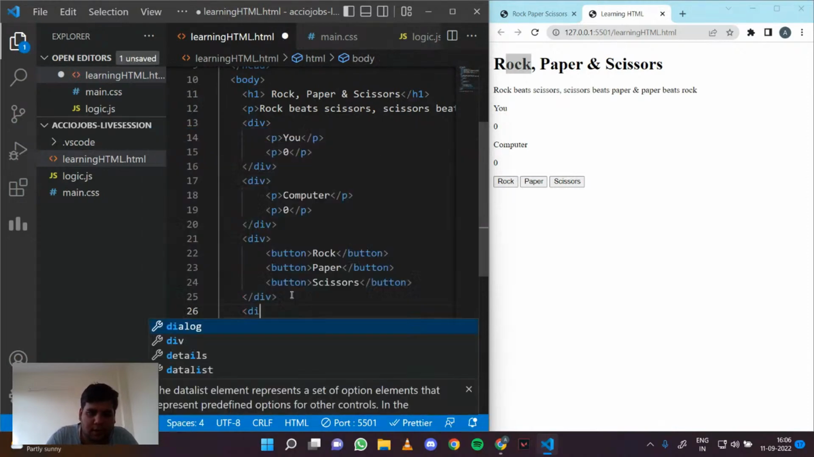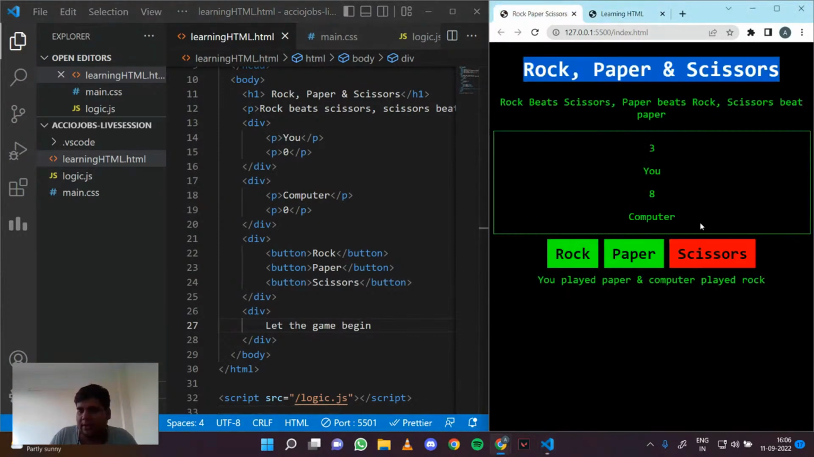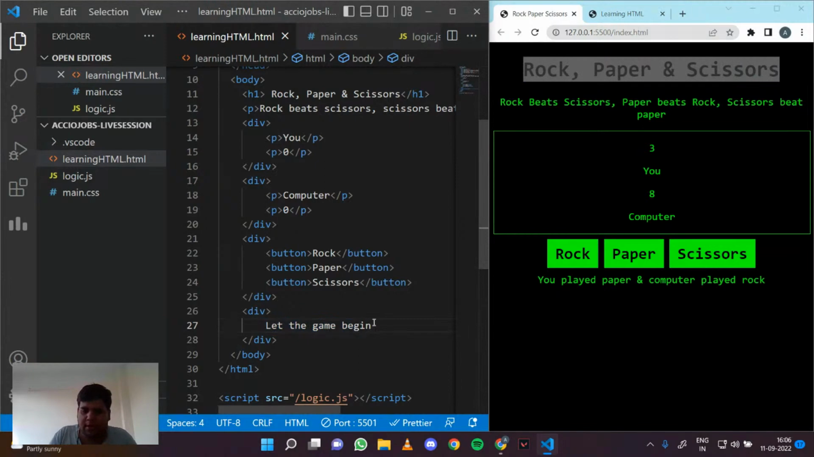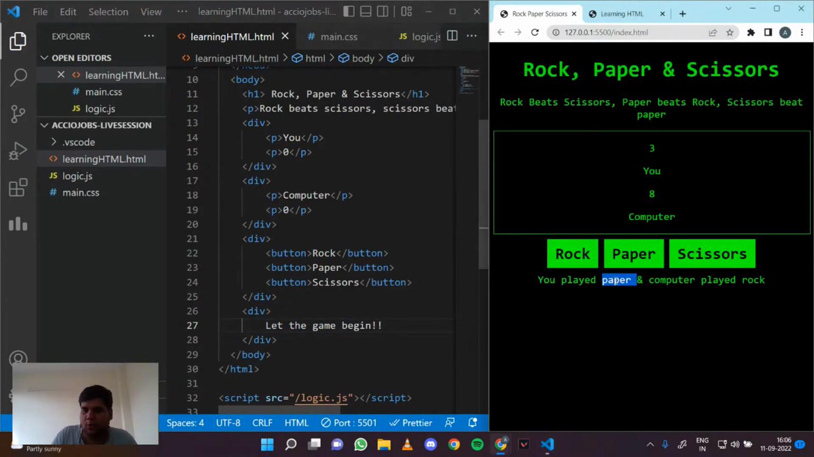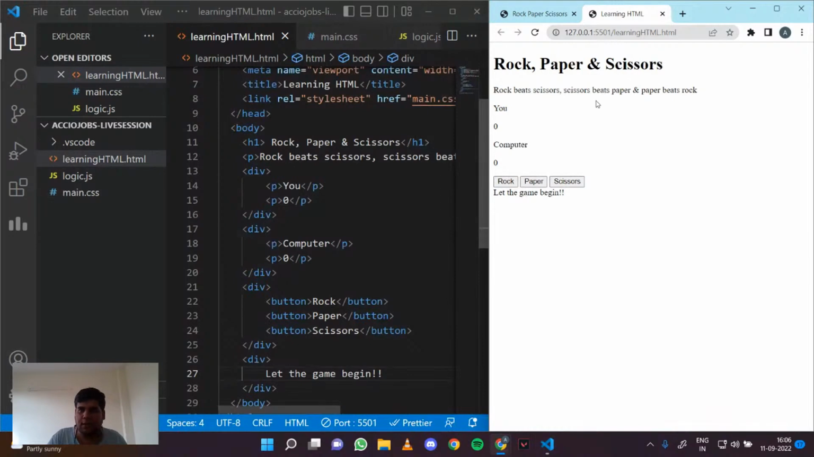And let's put in the text, let the game begin. Initially it says let the game begin, but when you play something, it will show what you played and what the computer played. That's how it's going to work. So that is basically the structure of my web page.